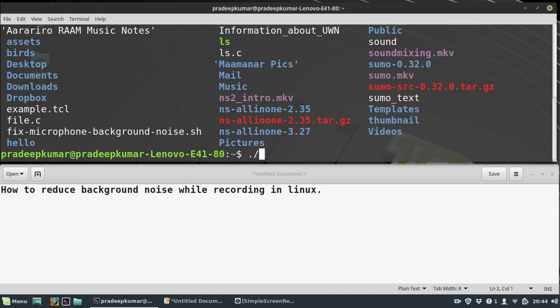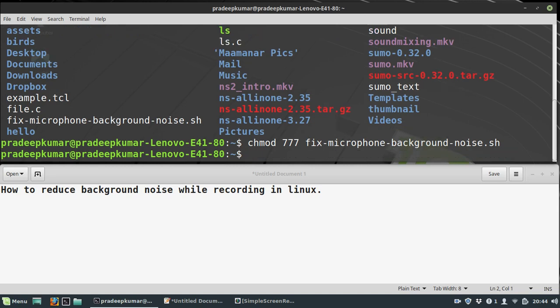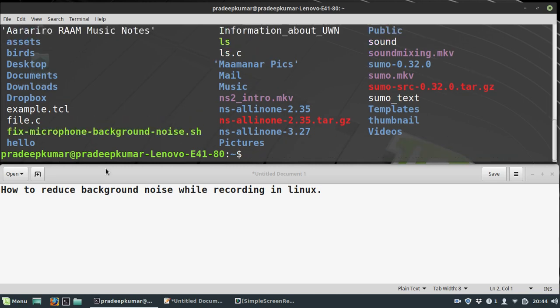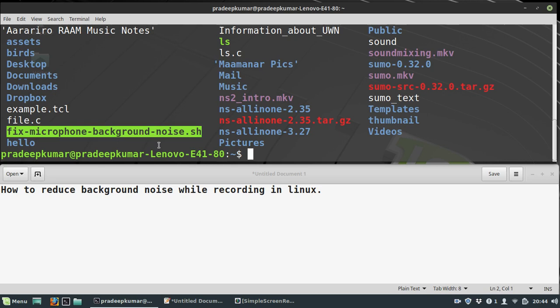Whenever you use ./fix, the file is not executing, so I need to set the permission for this file. So chmod, change mode, 777 fix-microphone-background-noise.sh. Once you have done this, when you check it now, this file becomes green in color. That means it now has execution permission. I need to execute this file.